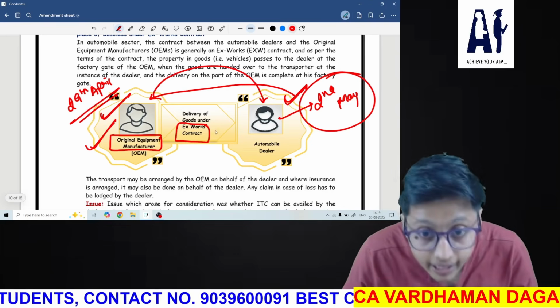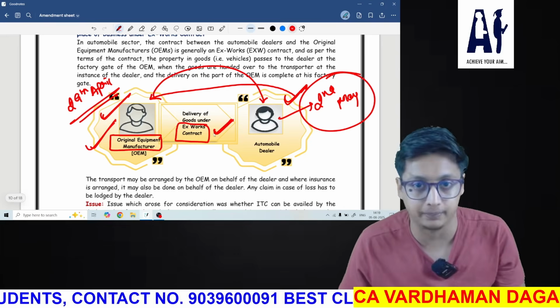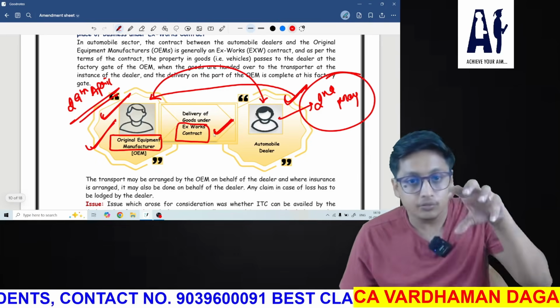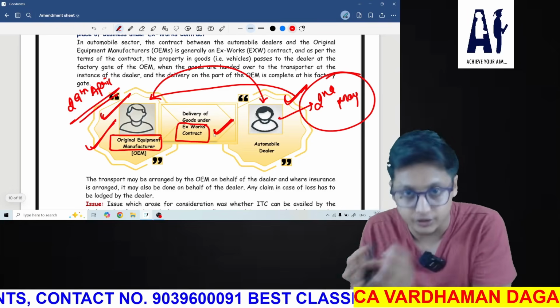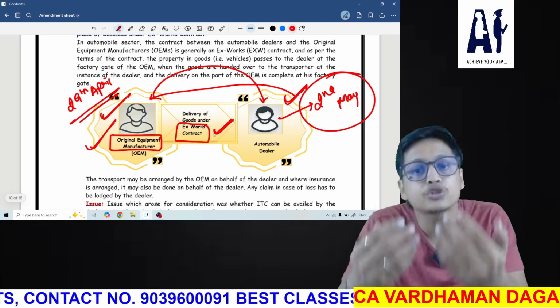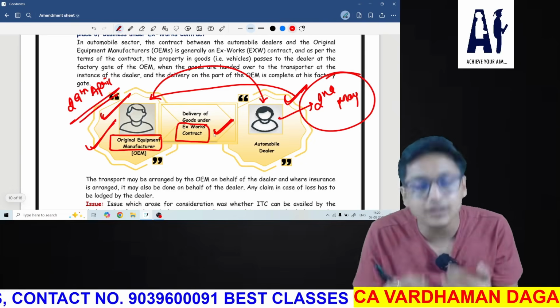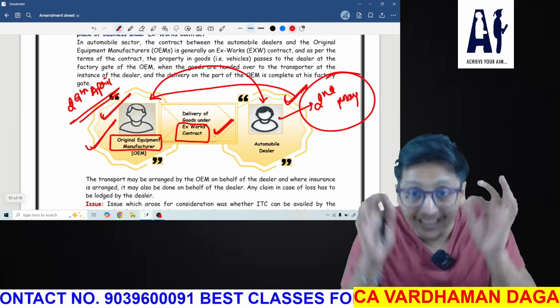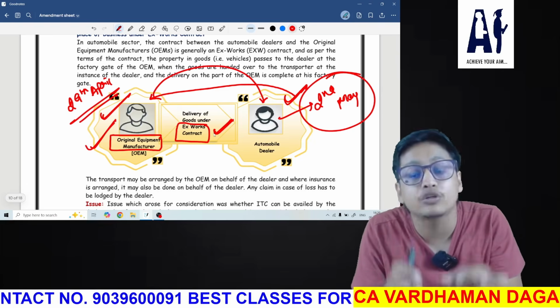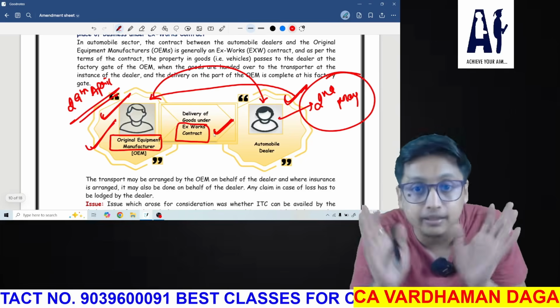But they have entered into an Ex-Work contract, which means the contract says that whenever the original equipment manufacturer delivers the goods to the transporter, or hands over the goods to the transporter, or removes the goods from the factory gate, on that date it's deemed that goods have been delivered to the automobile dealer.